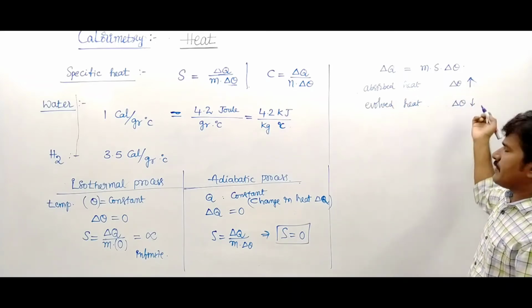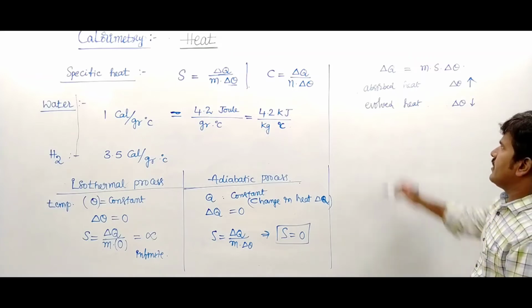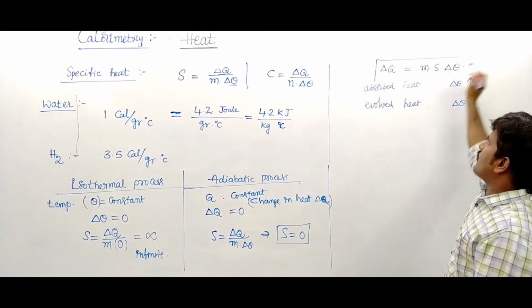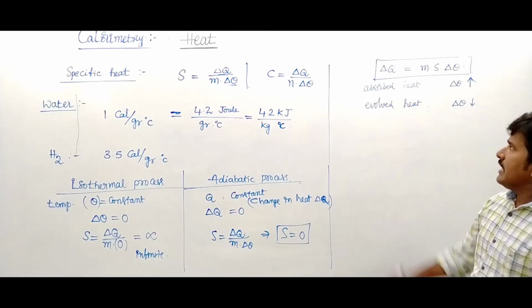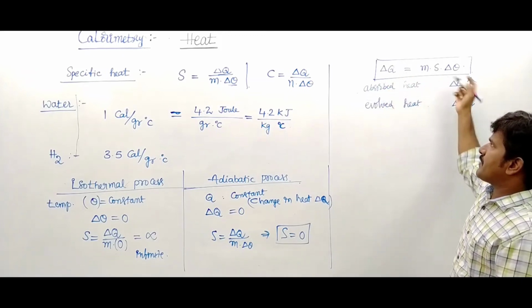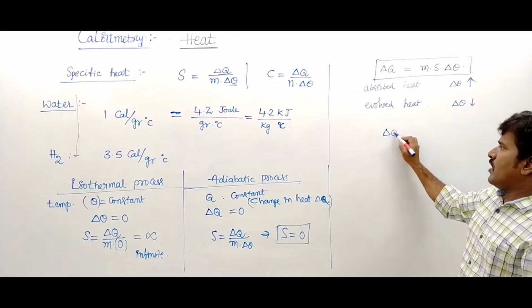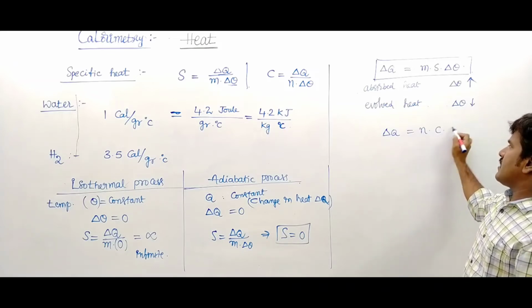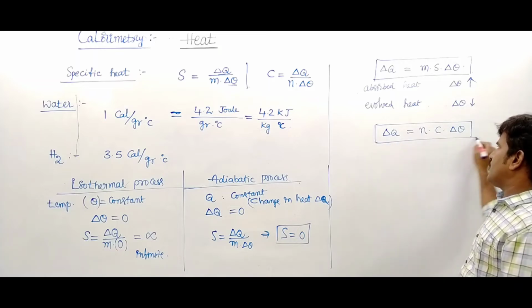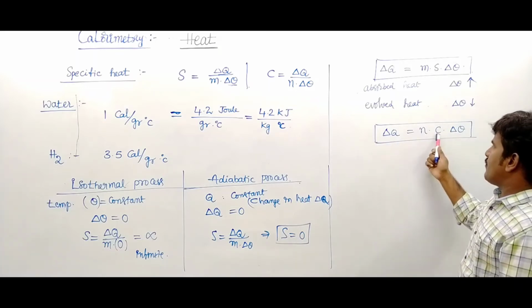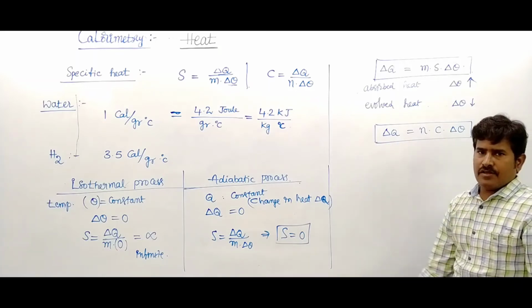When heat is evolved, temperature decreases. Delta Q is written as M into S into delta theta; this is principal specific heat. If using molar specific heat, it is N into C into delta theta. This is molar specific heat.